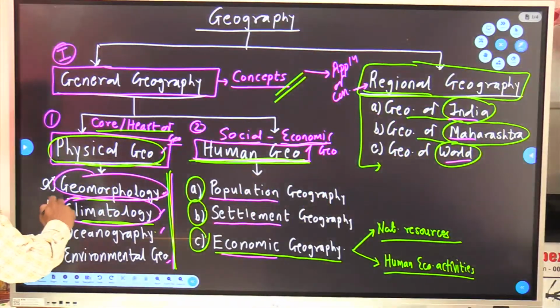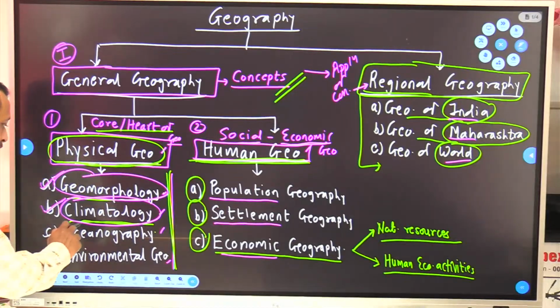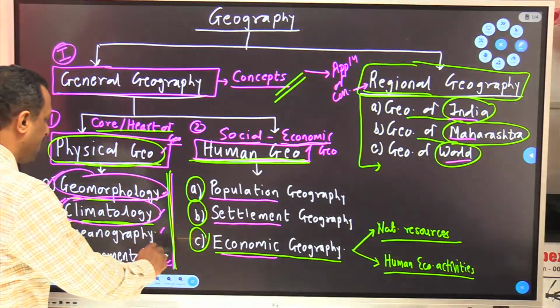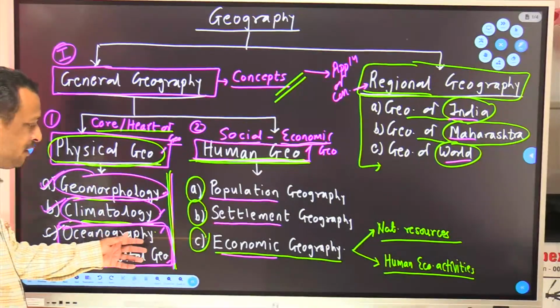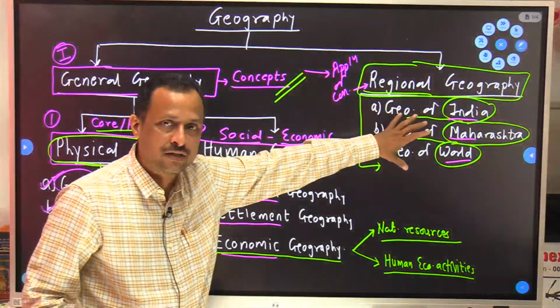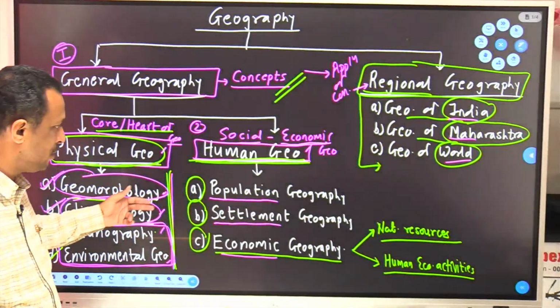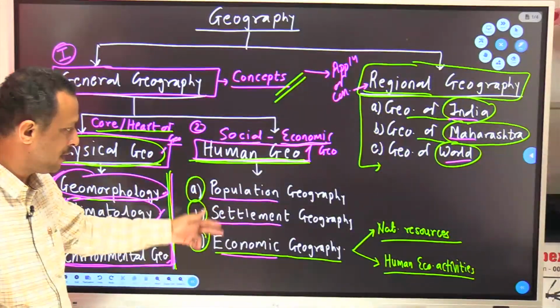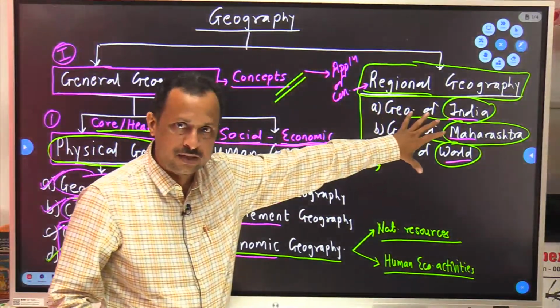Clear? So this is all about climatology. Done? Then comes the oceanography. Now try to understand. For oceanography and environmental geography, we just need to clear the basic concepts. They will not have any application regarding a particular region. As geomorphology, climatology, population, settlement, economy, these three and these two, five topics will have their application to this section.